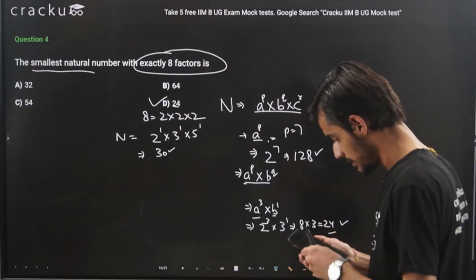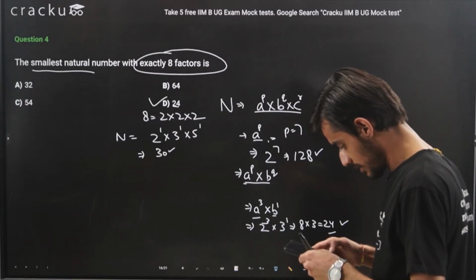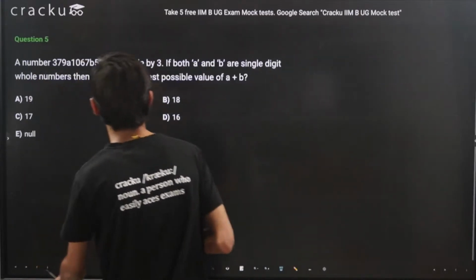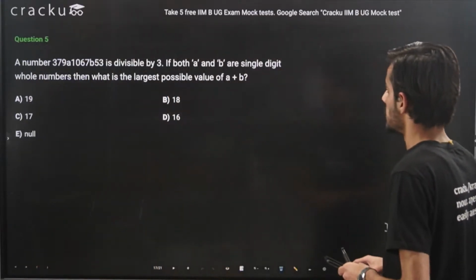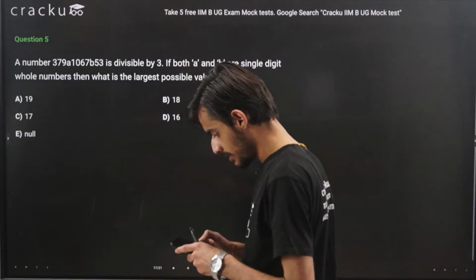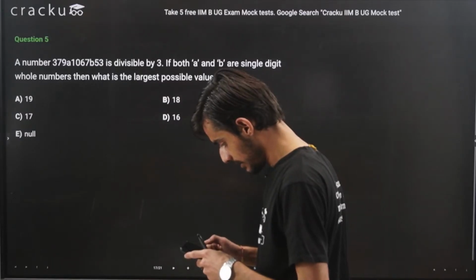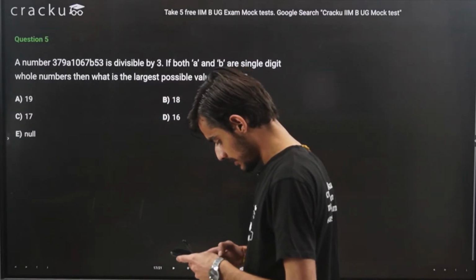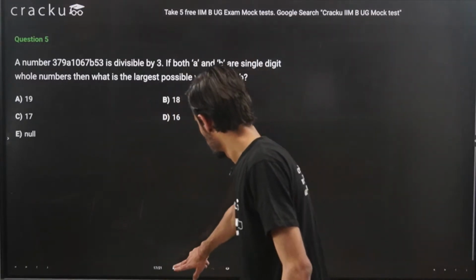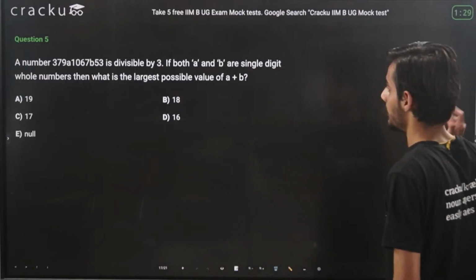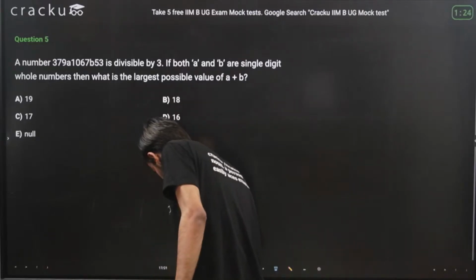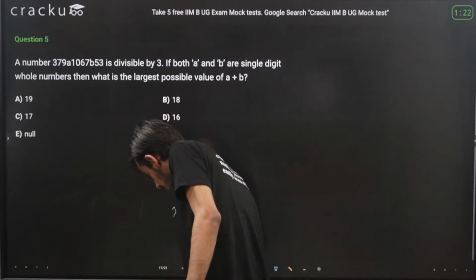I think we can move ahead. Moving ahead to the next question, that is question number 5. This is based on the divisibility. Try this question. Okay, try this. I've given 90 seconds for this question. Try this question based on the divisibility rule.